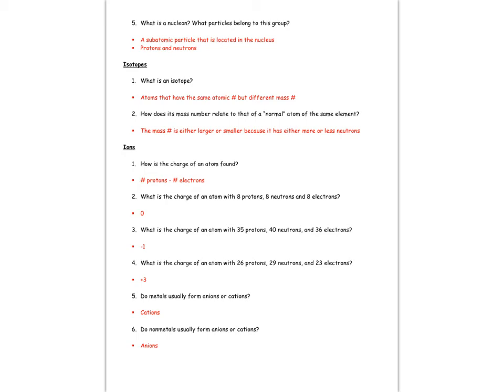which just means how frequently we find that particular isotope in nature. Ions, you want to make sure you can solve for a charge and you understand the definition of an ion. An ion is when you have an atom that has gained or lost electrons, giving it a charge overall. It says, how is the charge of an atom found?